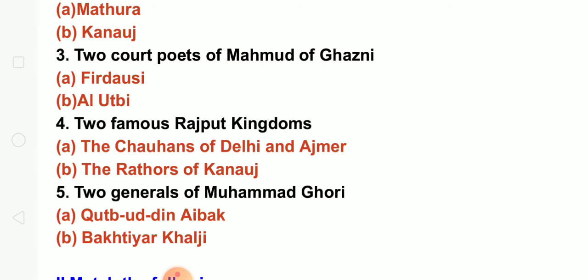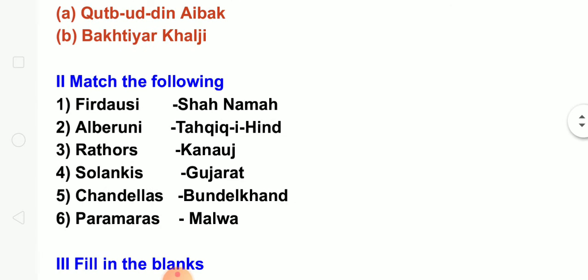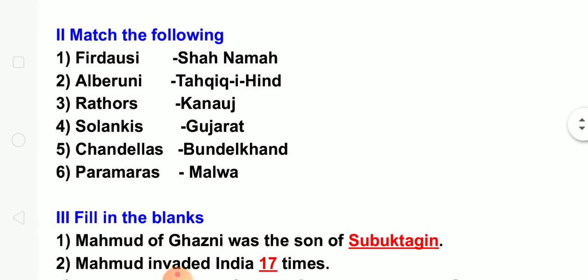Two famous Rajput kingdoms. Five are given in your textbook. You can write any two. These two you can write: the Chauhans of Delhi and Ajmer, the Rathors of Kanauj. Fifth question, two generals of Muhammad Ghori: Qutubuddin Aibak, Bakhtiyar Khilji. So these are the five name the following questions, and now we will move on to the next part, that is match the following. Correct answers are written, so you can write it and you can learn. Firdausi, Shahnama; Alberuni, Kitab-ul-Hind; Rathors, Kanauj; Solankis, Gujarat; Chandelas, Bundelkhand; Paramaras, Malwa.